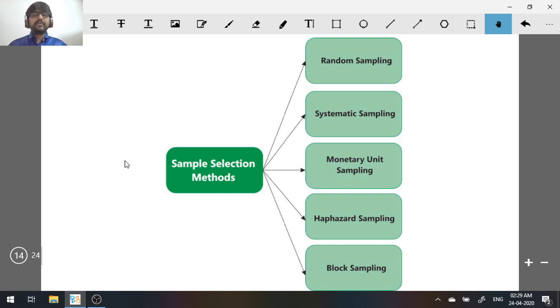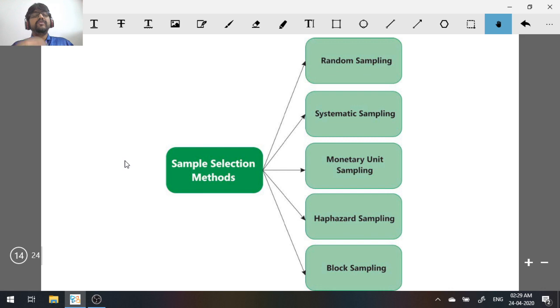Okay, and the last one is monetary unit sampling. Now the name itself says monetary unit sampling. Here you select the sample by giving weight to the monetary unit, or it is called value weighted selection. So you're giving weights to values. Imagine there are 100 transactions. I need to select 10 transactions as my sample. First I select transactions whose value is 5,000 rupees. Imagine I get two transactions.